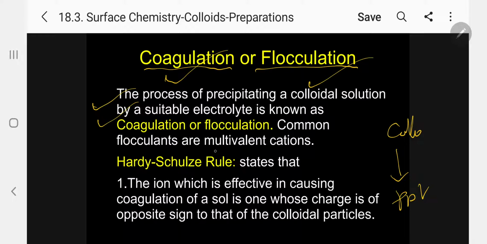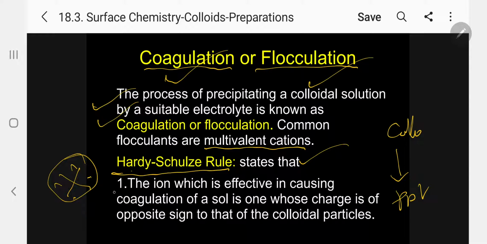Common flocculants are multivalent cations. So here the most important rule is there. Often this question is asked. Kindly memorize, my dear student. Hardy-Schulze rule. Hardy-Schulze rule states that there are 2 rules. 1. The ion which is effective in causing coagulation of a sol is one whose charge is of opposite sign to that of colloidal particle.